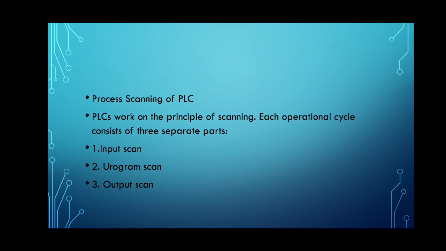PLCs work on the principle of scanning. Each operational cycle consists of 3 separate parts. Once again, PLCs work on the principle of scanning, and each operational cycle consists of 3 separate parts. The 3 separate parts of the operational cycle are input scan, program scan, and output scan.